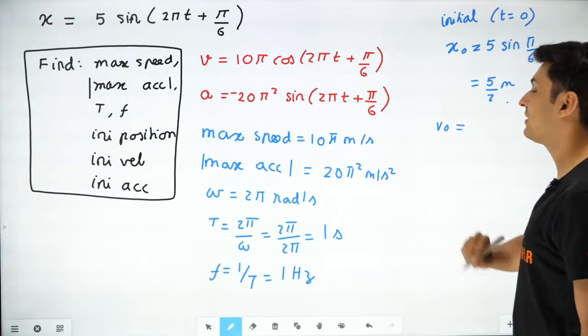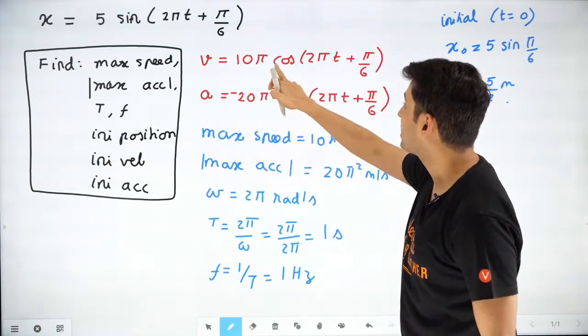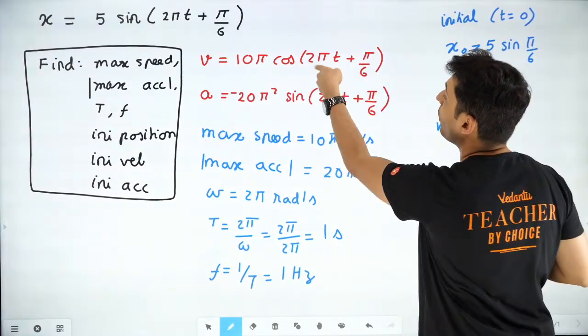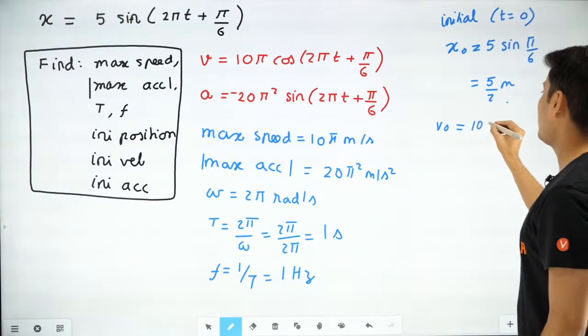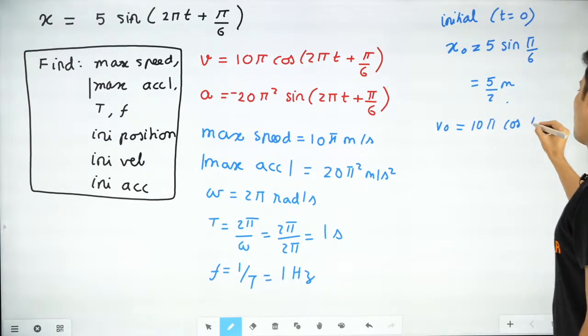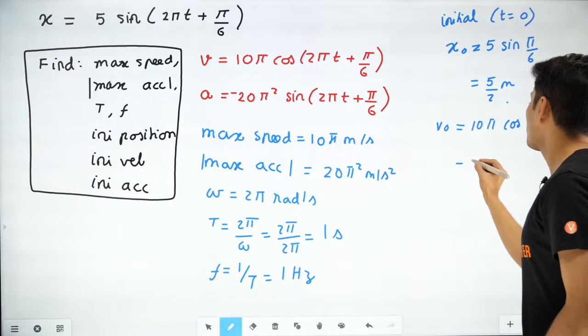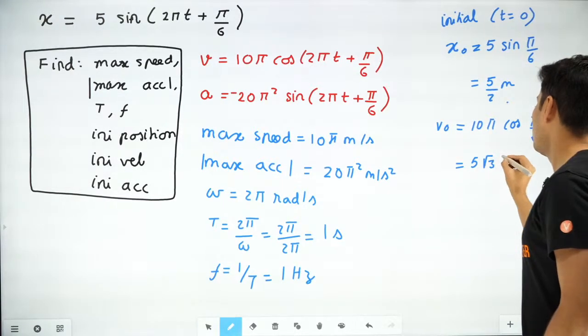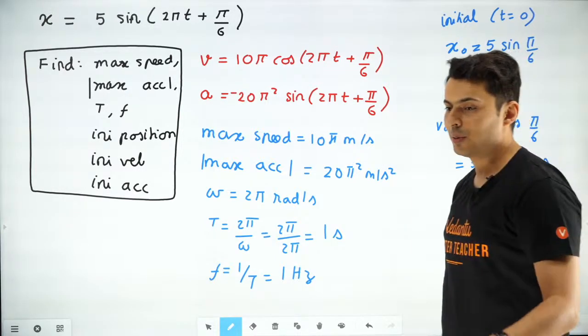Similarly, what will be the velocity initially? Velocity initially will be, use this equation, put the value of time as 0. Cos of pi by 6. So that will become 10 pi cos pi by 6. What is cos 30? Root 3 by 2. So it will become 5 root 3 pi meters per second. I hope this is clear.